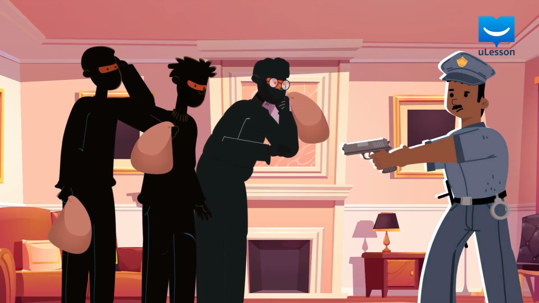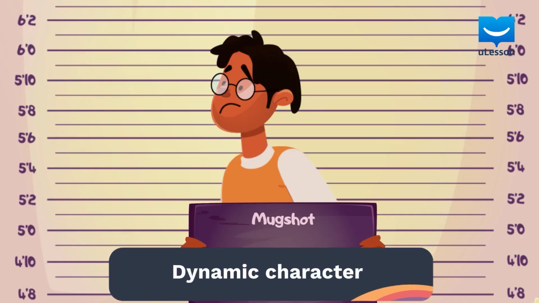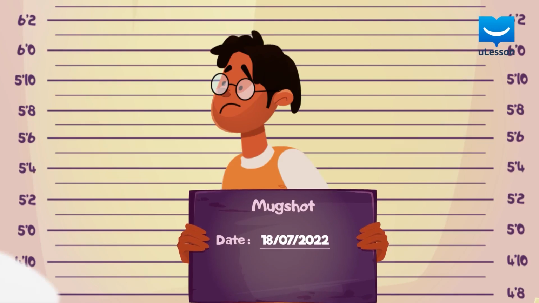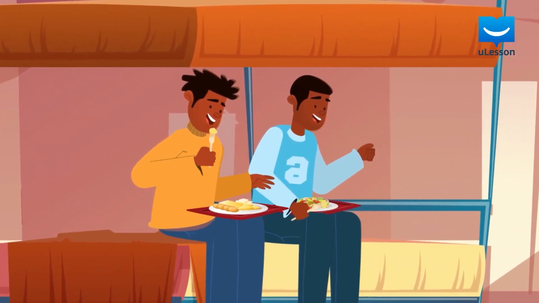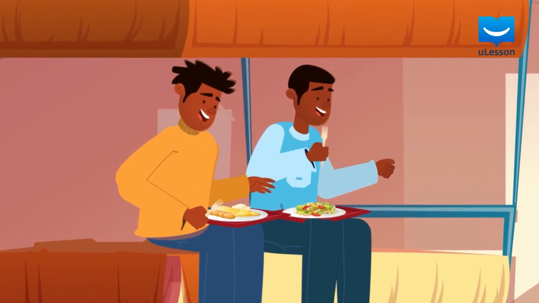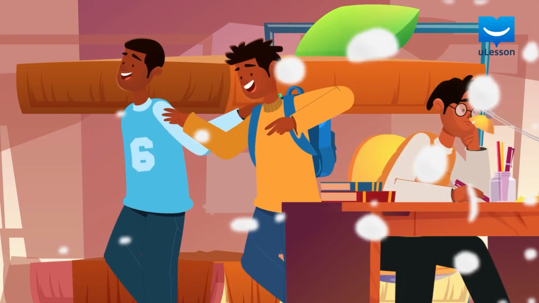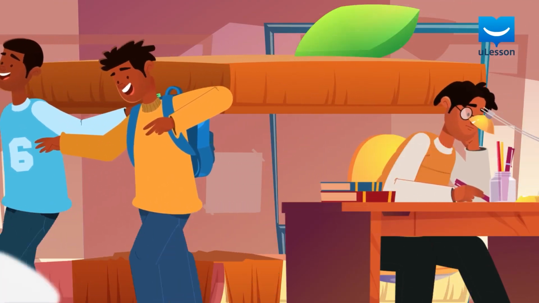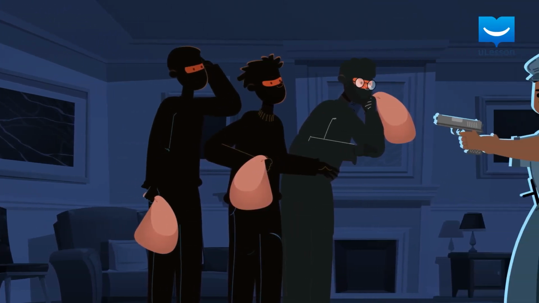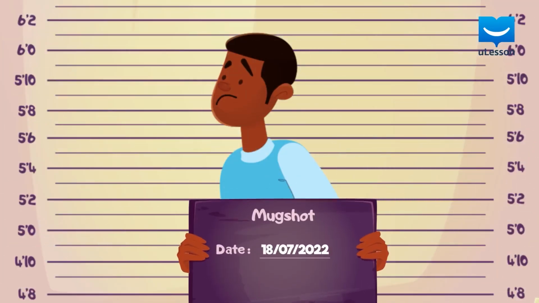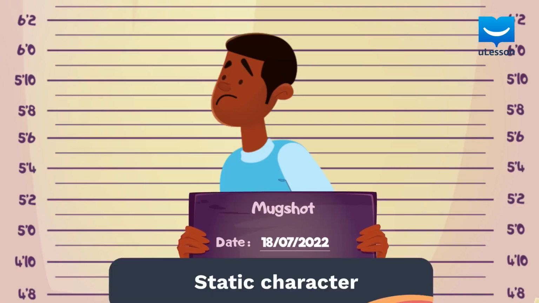In this story, Barasa is a dynamic character because his personality changed in the course of the story. Contrary to the personality of Barasa, Sose and Nkrumah's personality did not change in the course of the story. They were robbers from the beginning of the story, which was why they went out at night and returned in the morning with goodies. At the end of the story, Sose and Nkrumah were still robbers. Sose and Nkrumah's character is what is referred to as a static character.